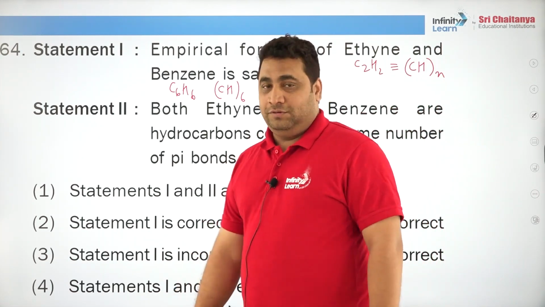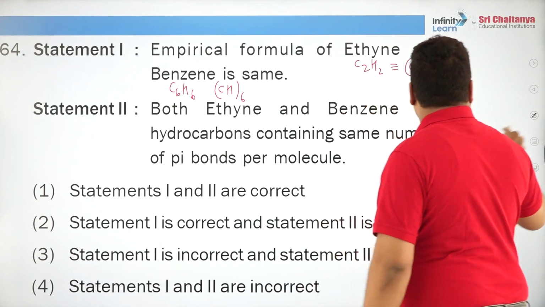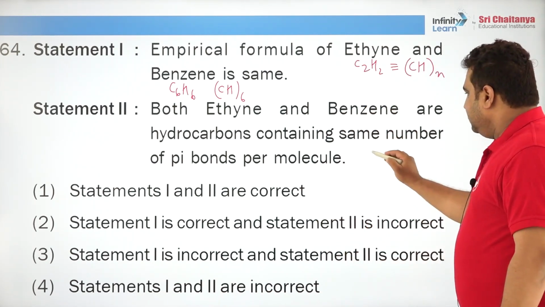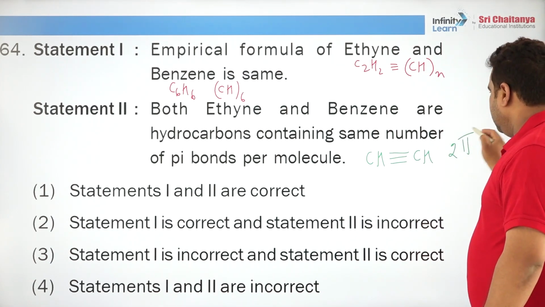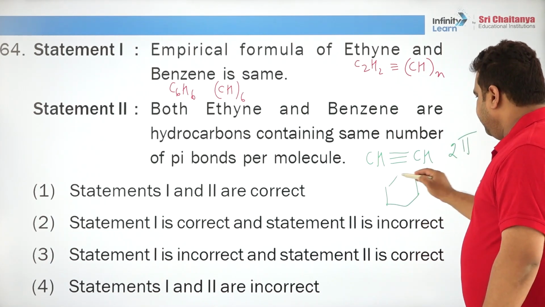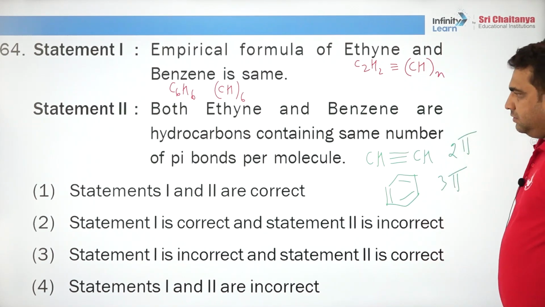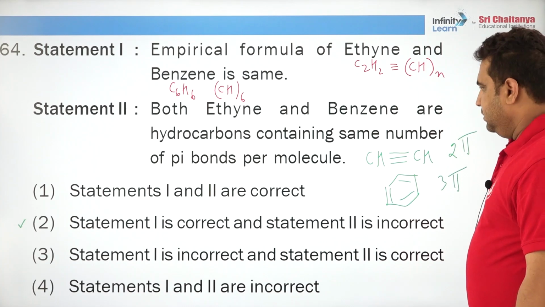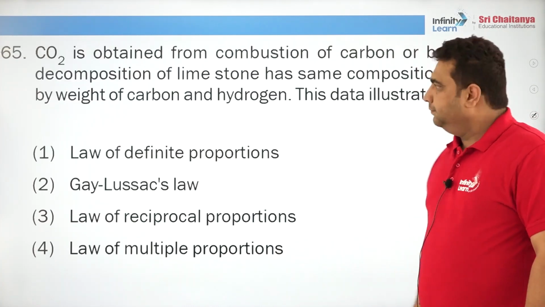Now this goes wrong. You better know that ethyne has 2 pi bonds, and benzene has 3 pi bonds. So, very easy question this is. Hence statement 1 is correct and statement 2 is incorrect, proved.